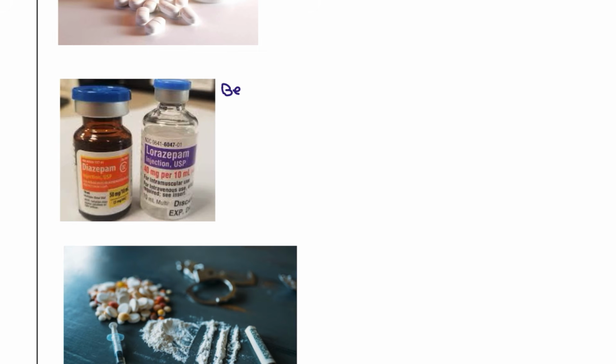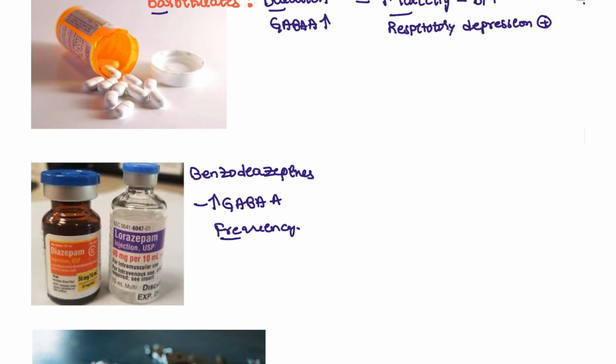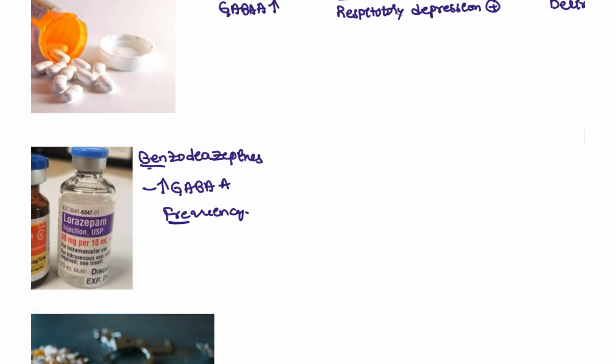This is the benzodiazepines. So benzodiazepines, what is the mechanism for this? This will increase the GABA A, same as the above, but it has the frequency. So the frequency of the GABA A intake will be increased by the benzodiazepine. Just remember DAR and BAR. Barbiturates, DAR, that is the rhyming words, and here FREE and BEN, FREE and BEN, that is what the benzodiazepines mechanism is.